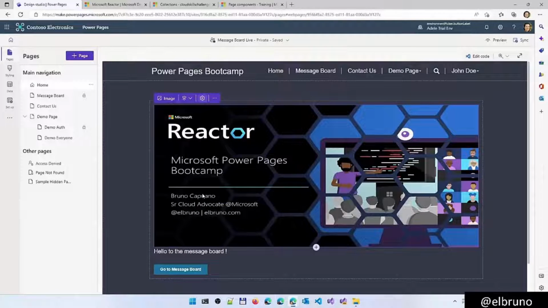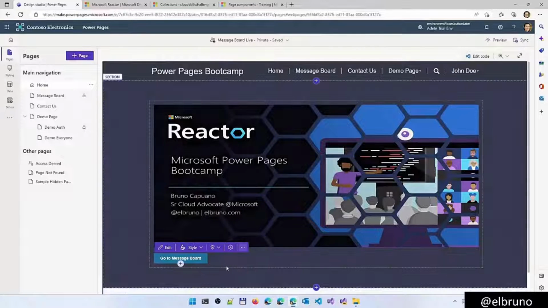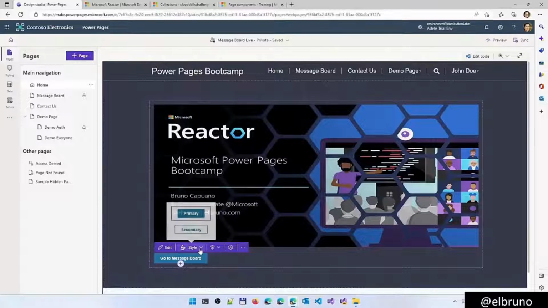It is Power Pages Bootcamp. We have "Hello" to the message board. I don't need this text here, so let's delete this one. And we have also here the button, "Go to the message board." And I can even change the style from primary to secondary.